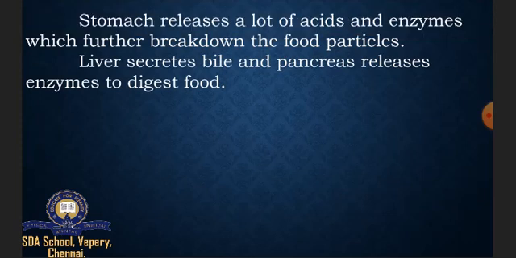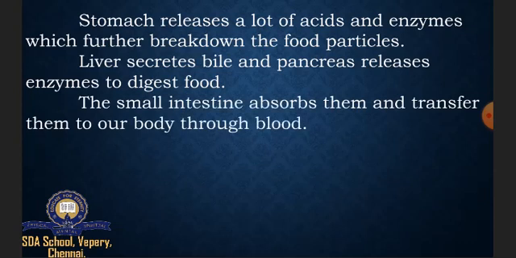Liver secretes bile and pancreas releases enzymes to digest food. So as we have learned before itself, liver and pancreas help in the process of digestion. What the liver does is, it secretes bile, and pancreas releases an enzyme to digest food. So the small intestine absorbs them and transfers them to our body through blood. So blood carries the energy to all the parts of our body.